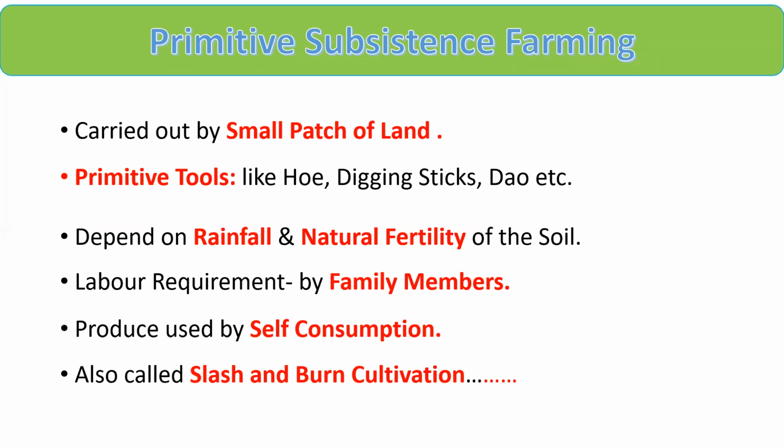So if we think about primitive subsistence farming, this type of farming is carried out on a small patch of land. Means this cultivation is done only on a small patch of land. And we use only primitive tools like hoe, digging stick, dao, etc., right? And this type of agriculture depends totally on rainfall for irrigation and natural fertility for production. Means we will not use any modern techniques to increase the productivity of the land.